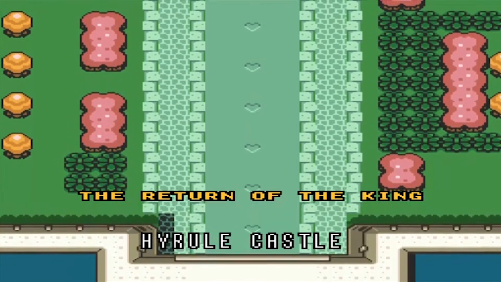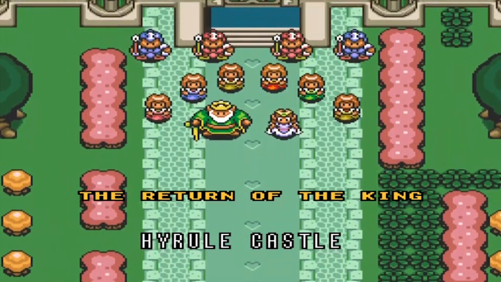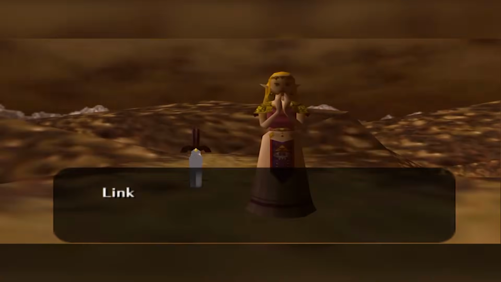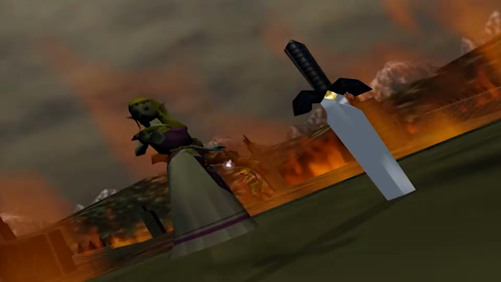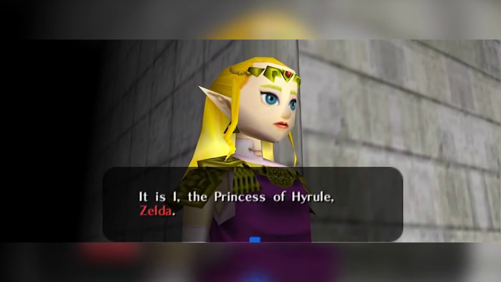And there's more. The royal family is alive and well in A Link to the Past, which would not be the case if the hero had lost. Remember, Zelda was right there during that final fight. If Link had fallen, Zelda is 100% dead. And since Zelda had no heir at that time, her death would be the end of the royal bloodline.